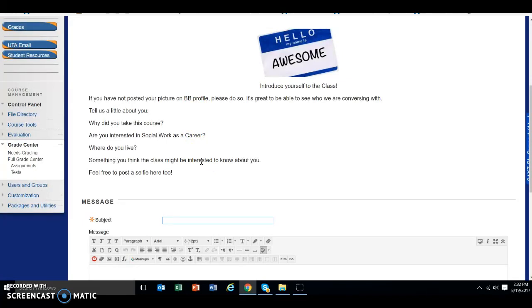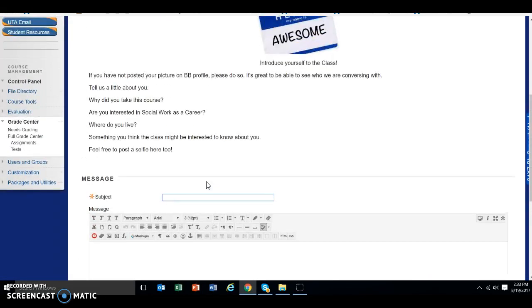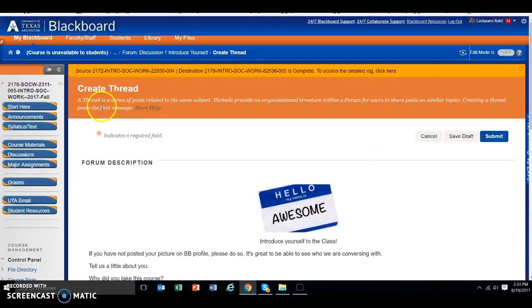So our first thing is to post our picture on the profile, and then tell us a little bit about you here in this discussion area. And if you want to post a selfie of yourself here, that'd be cool too. If you feel like you want us to know more about you, and you have a picture of you and your dog or something like that, just to help us get to know you, that'd be fine too. Just a little bit of fun, get to know you information.